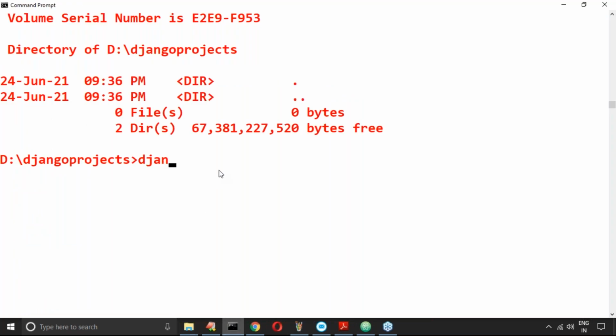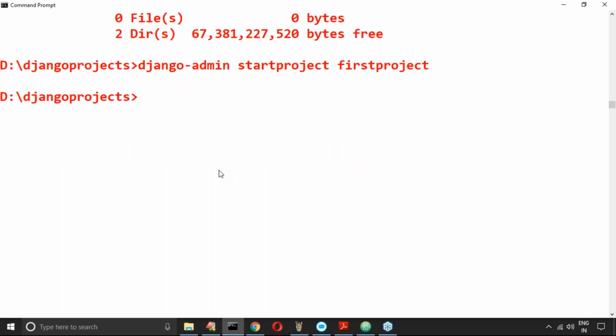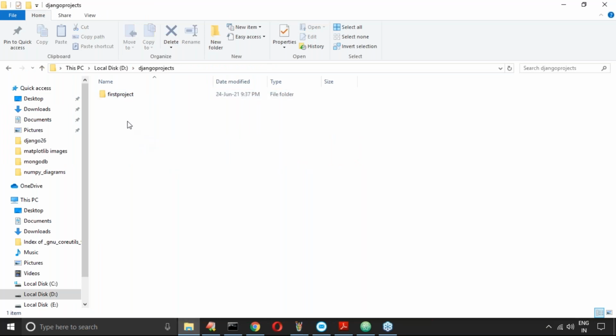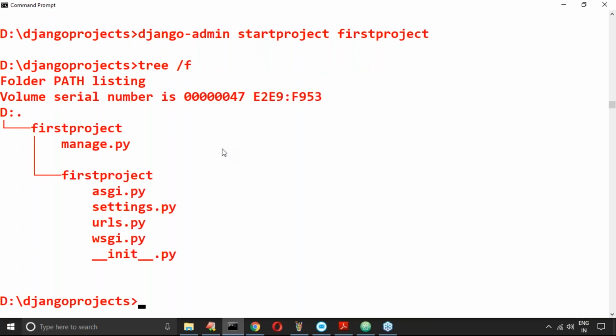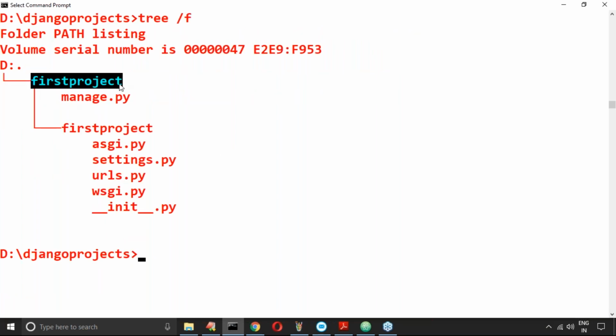Please guys, django-admin startproject. Next, what is this one, sir? First project. Observe, yes. Now this folder got created, right? Now you can see, sir, first project, manage.py, first project.